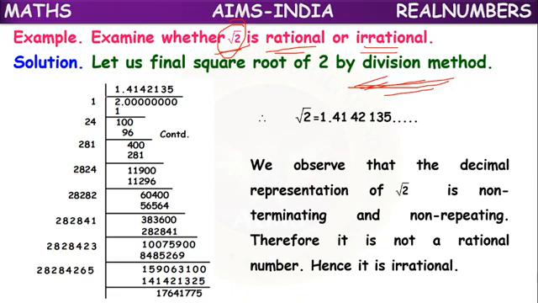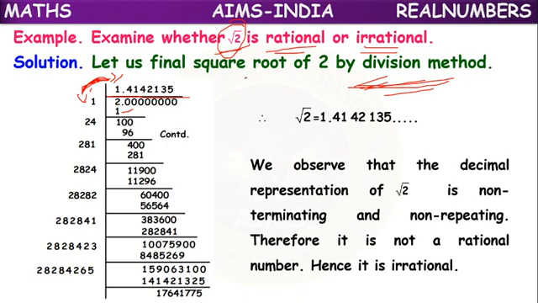So first we have to take 2 here. We can keep a decimal and we can keep as many zeros as we want. So we have to divide 2 by a number, and here and here we have to take the same number such that whose product is less than or equal to this dividend 2.